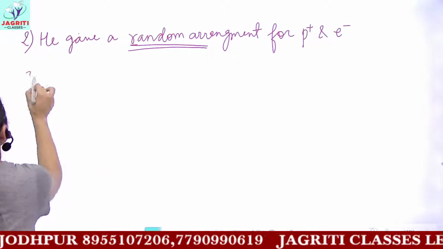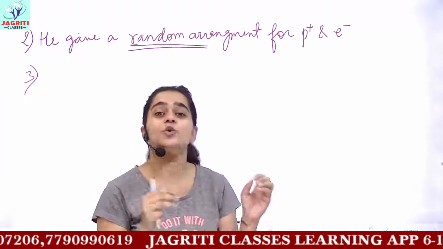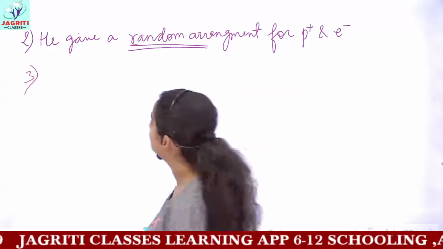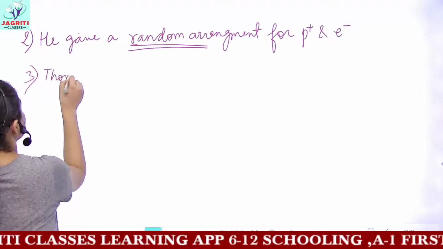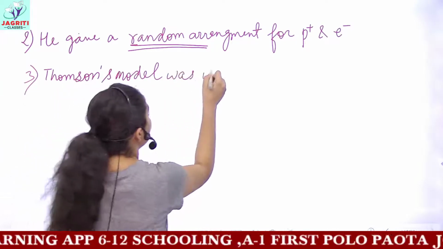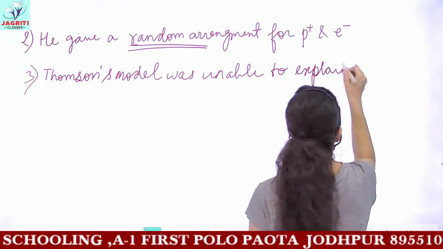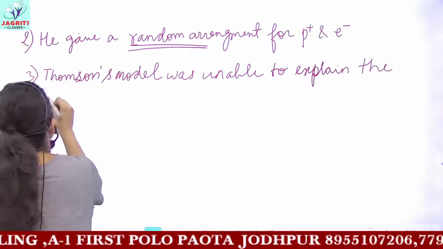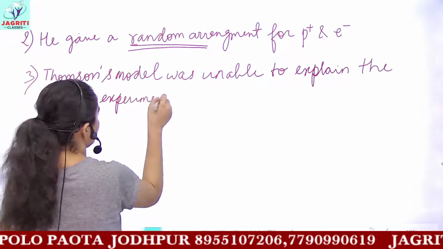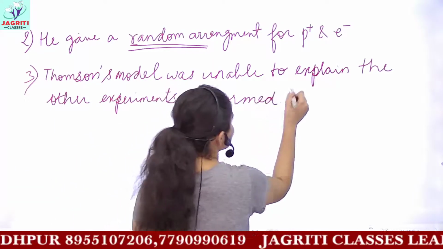And then the last drawback, which is even mentioned in your NCERT textbook, is that the many research works and experiments carried out by other scientists cannot be explained by Thomson's model. So Thomson's model was unable to explain the other experiments performed by various scientists.